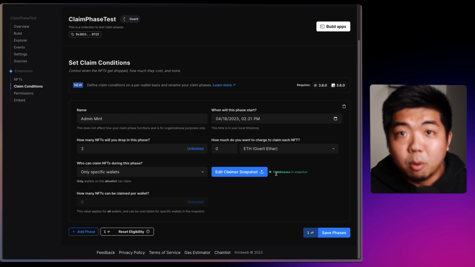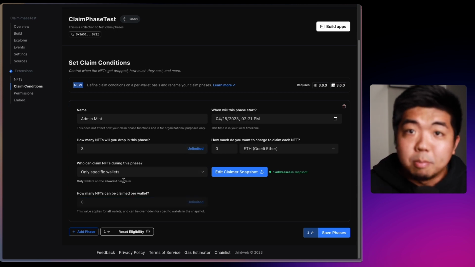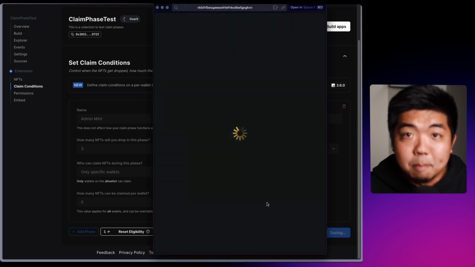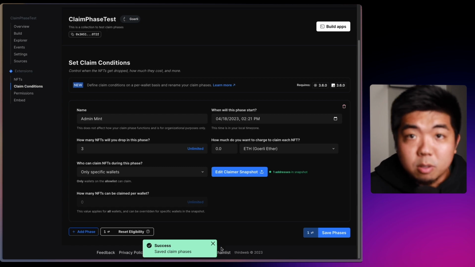So this could be for your admin mints, where you only want admin wallets to mint NFTs and you don't want them to be charged for them. This could be for an allowlist if you have a list of wallet addresses that can mint this NFT and you can dedicate a certain price to those mints. This also includes pre-sale mints or public sale mints.